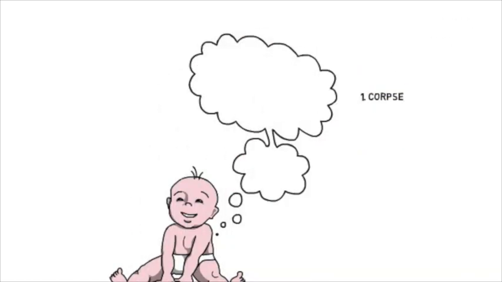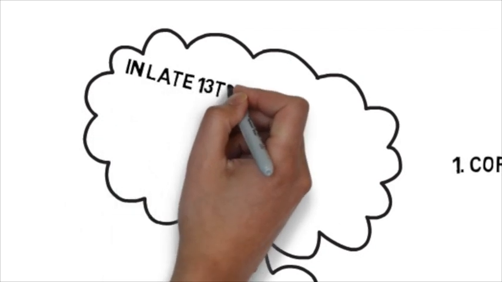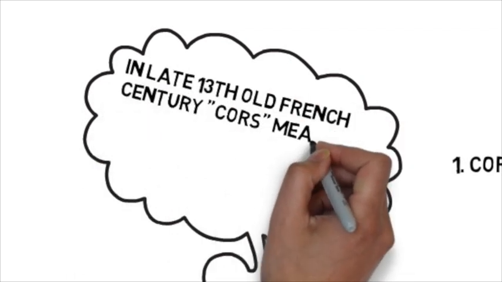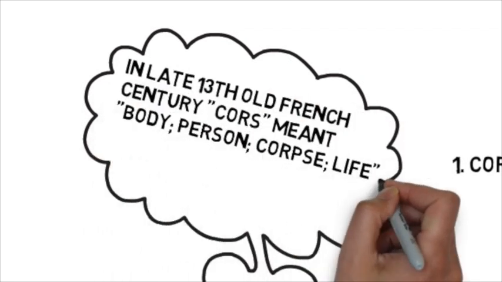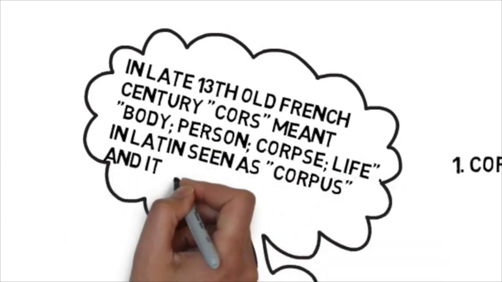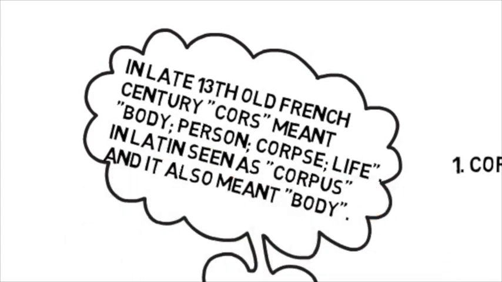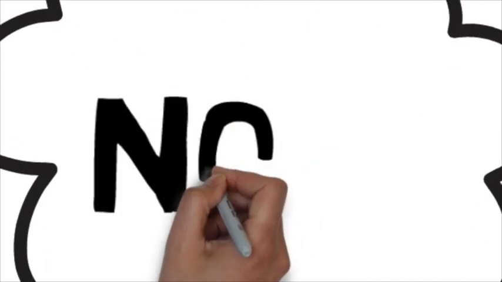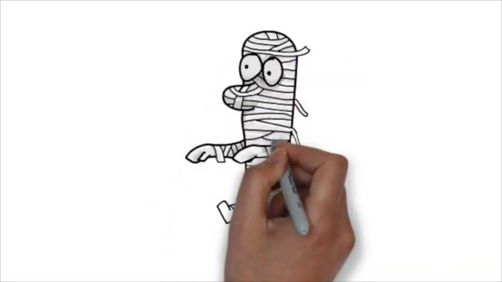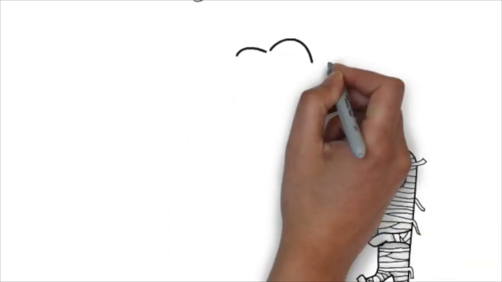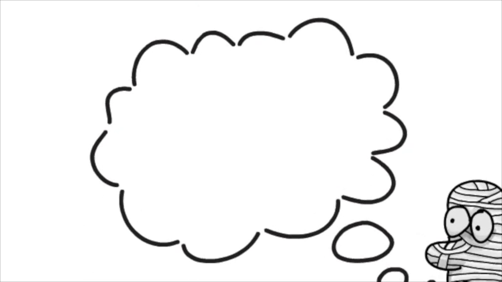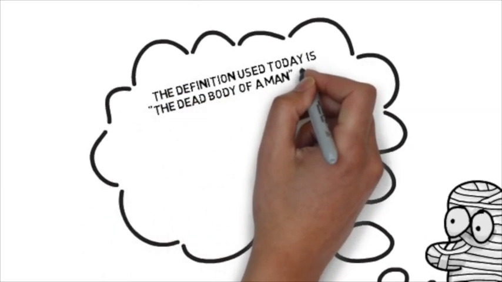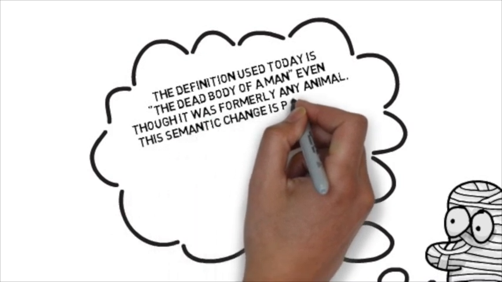So this brings us right to our first word, which is corpse. In the late 13th century Old French, corps meant body, person, corpse, life. In Latin, it is seen as corpus, and it also means body. Nowadays, though, the definition is used today as the dead body of a man. Even though it was formerly any animal, this semantic change is pejoration and specialization.